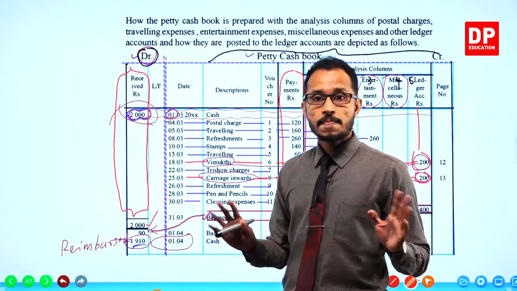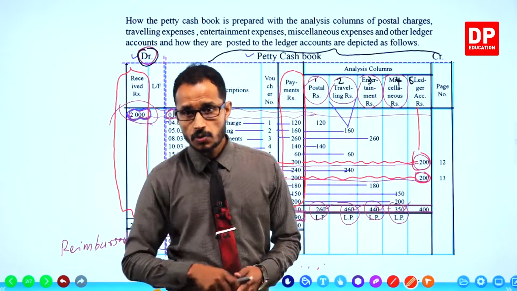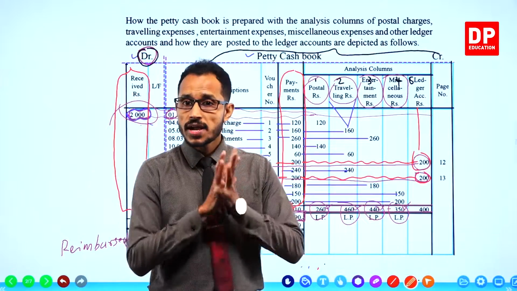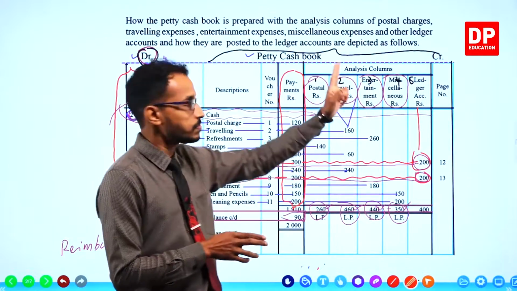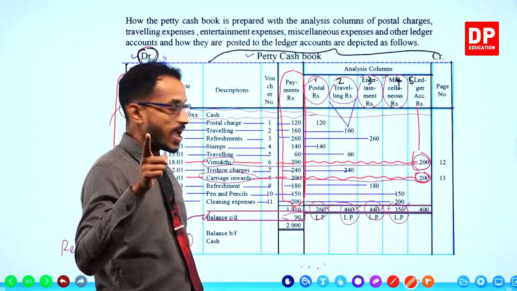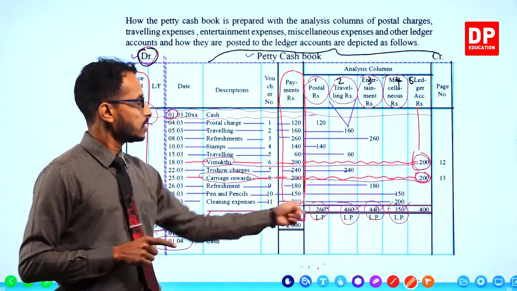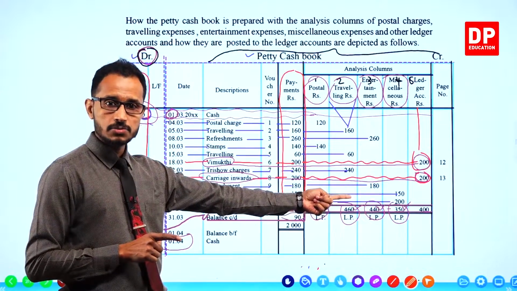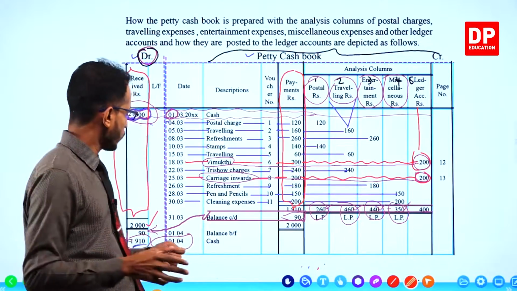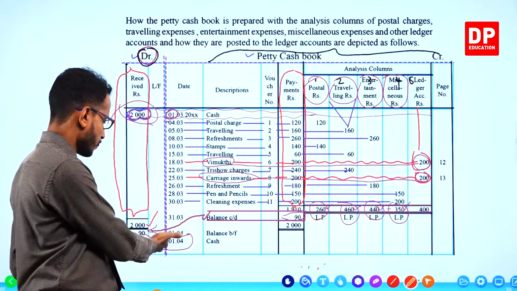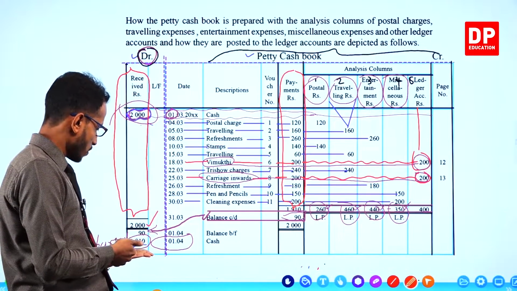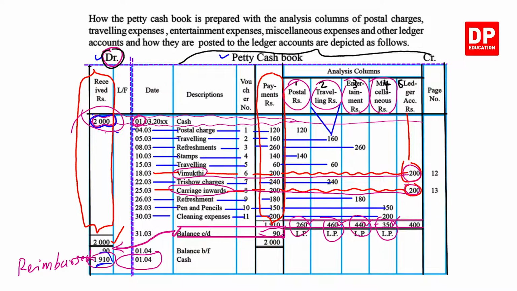So children, the petty cash book, preparing the petty cash book, recording the petty cash payments, and balancing the petty cash book. Finally, reimbursement of petty cash, which is here.